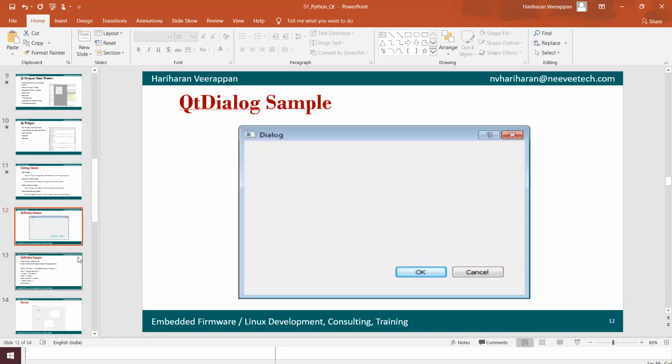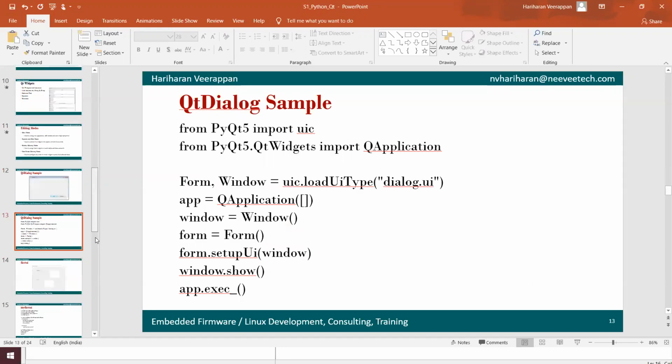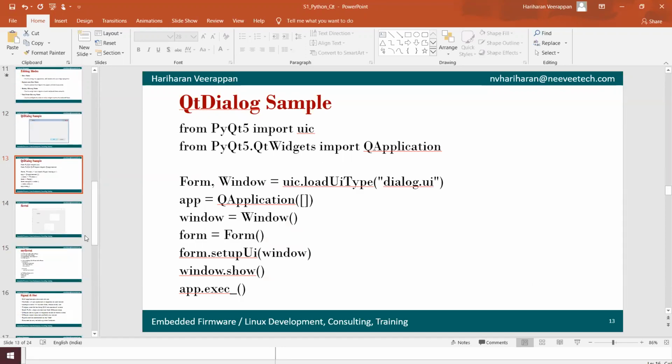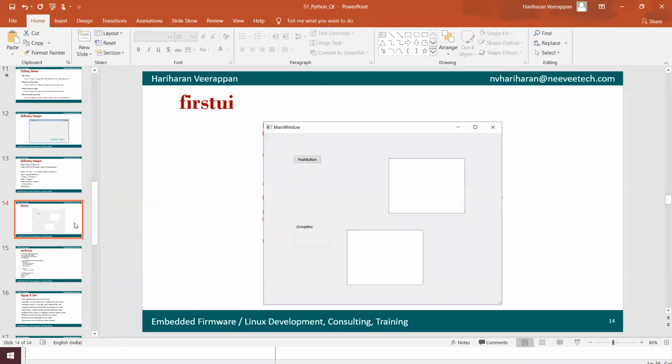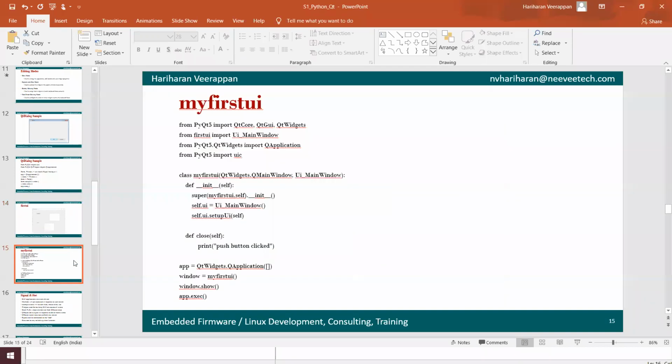Yeah. Once we are done with that dialog sample, maybe we can use some kind of buttons over here to handle the slots and signals, basically.